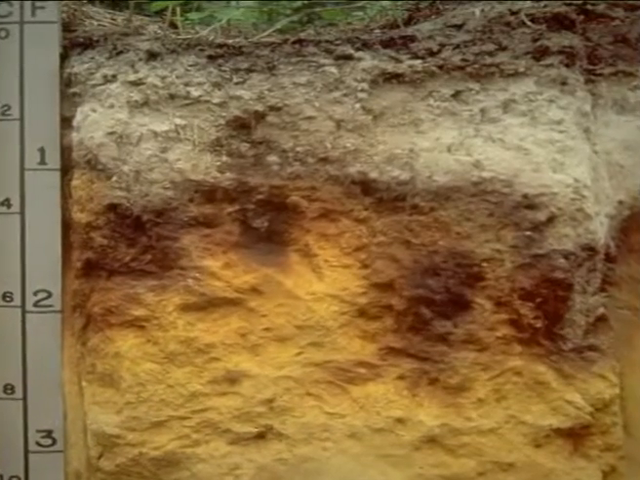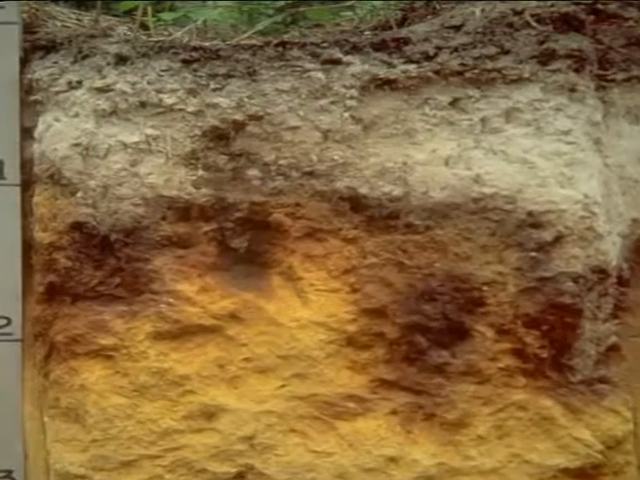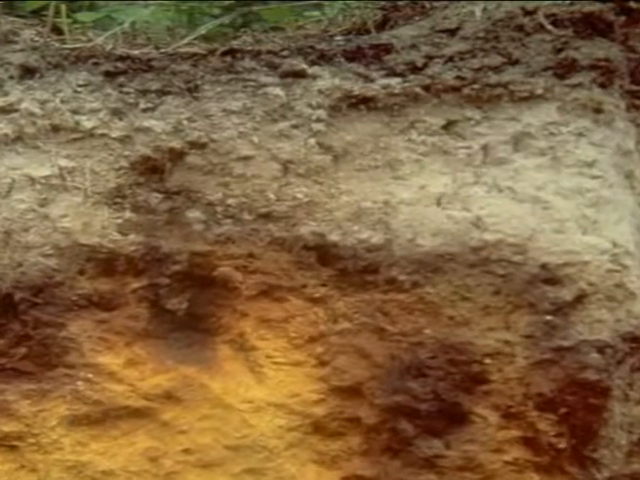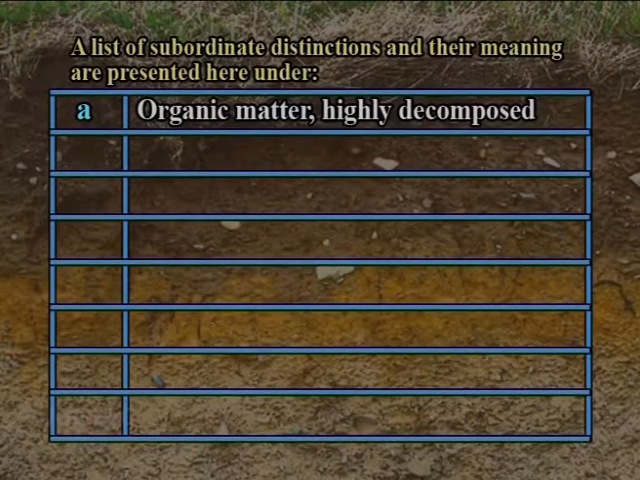Master horizons are further characterized by specific properties such as distinctive color or the accumulation of materials such as clay and salts. These subordinate distinctions are identified by using small letters. A list of subordinate distinctions and their meanings is presented hereunder.